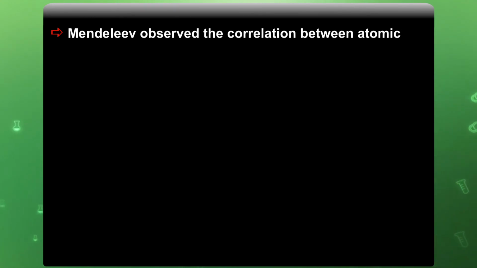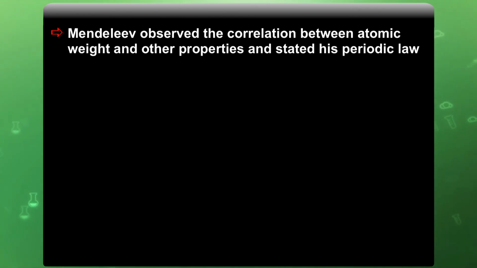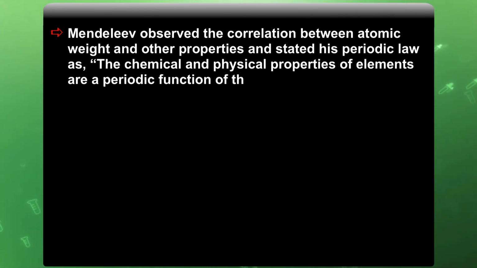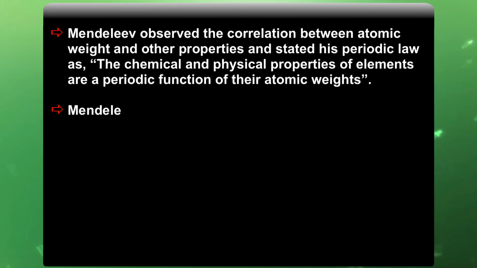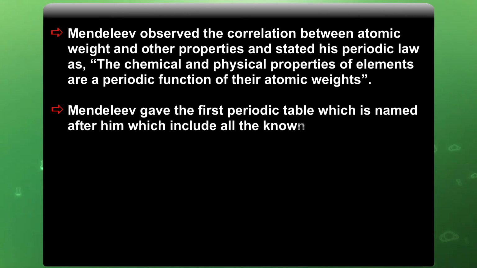Mendeleev observed the correlation between atomic weight and the other properties and stated his periodic law: the chemical and physical properties of elements are a periodic function of their atomic weight. Mendeleev gave the first periodic table, which is named after him, which includes all the known elements.